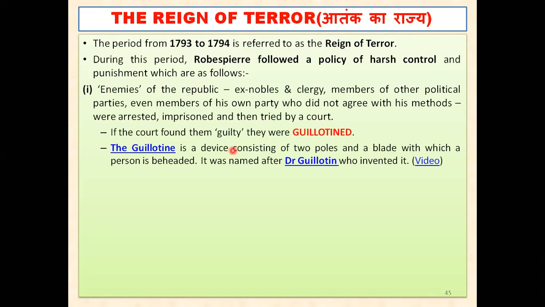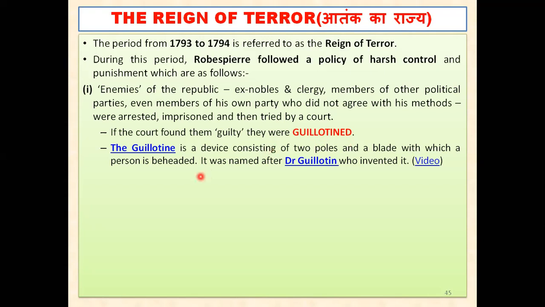If that person was found guilty, they were guillotined, meaning they were publicly killed in the area, beheaded. If someone went against Robespierre again, they would meet the same fate.